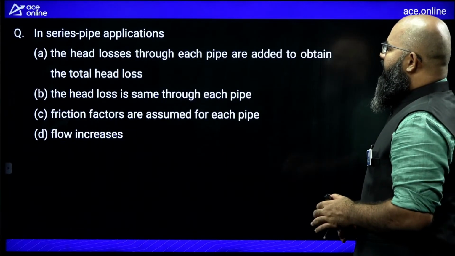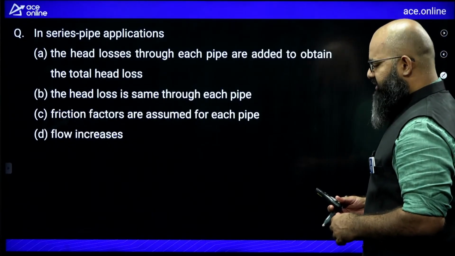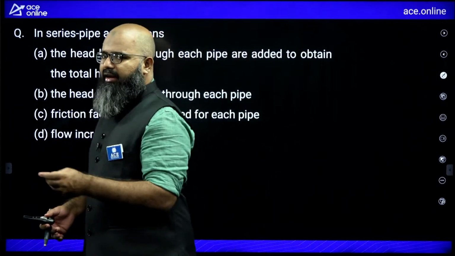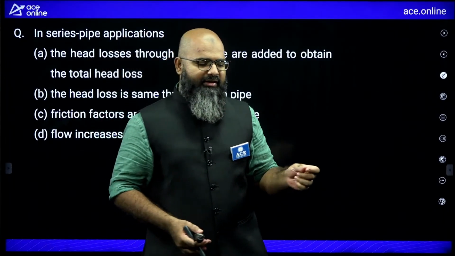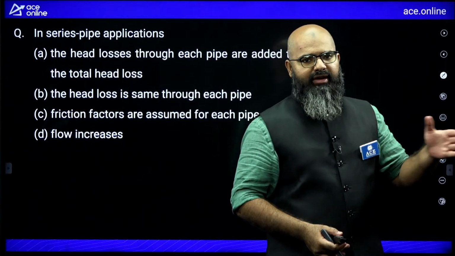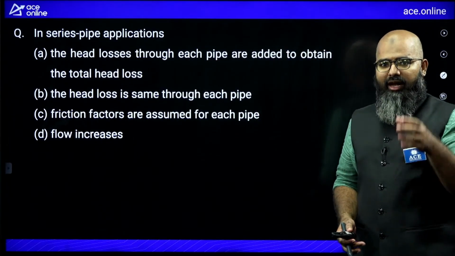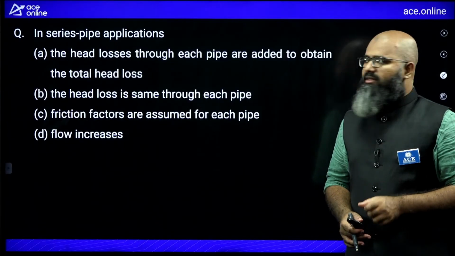Moving further, in a series pipe application, you have two types of arrangements. One is series, other is parallel. I hope you remember in the case of series arrangement, the discharge everywhere is going to be same. The head loss is supposed to be added up. In the case of parallel, discharge is added up and the head loss is going to be same.